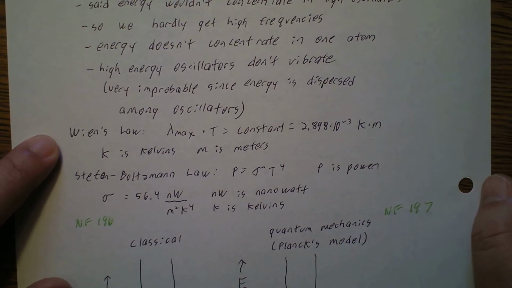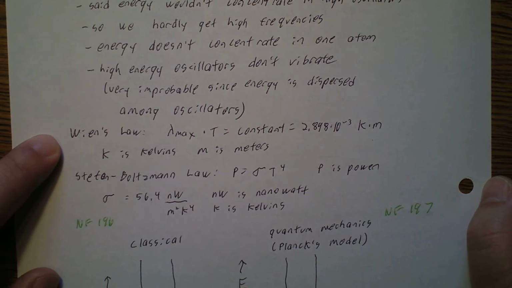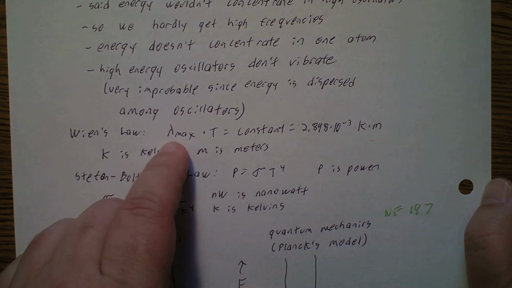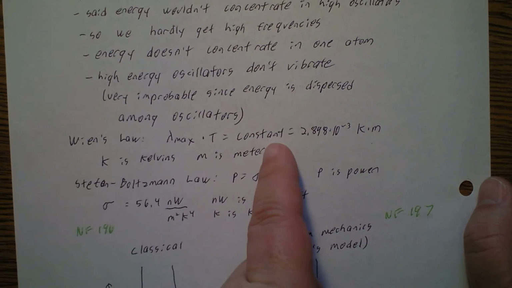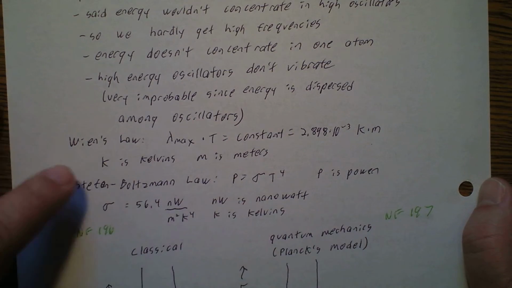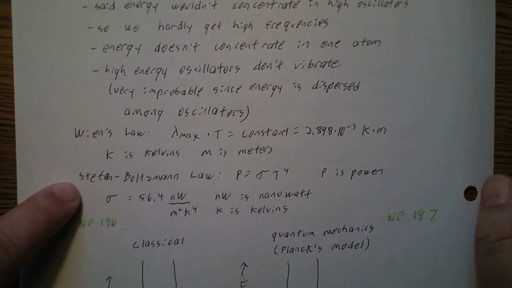So we have Wien's law. I'm not sure of the pronunciation, but anyway, I'll call it Wien's law for now. So we get the wavelength at maximum times temperature is equal to a constant. And that's 2.898 times 10 to the negative third kelvin meters. K is kelvins, m is meters, obviously.